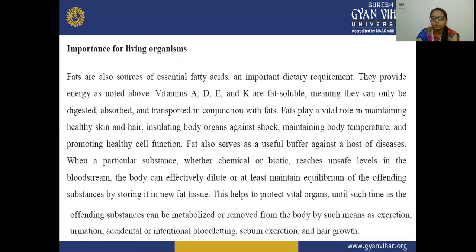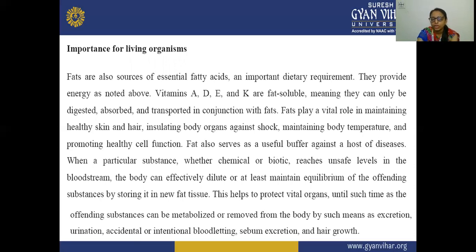And fat plays a vital role in maintaining healthy skin and hair, insulating body organs against shock, maintaining body temperature, and promoting healthy cell functions. So fats also serve as a useful buffer against a host of diseases.